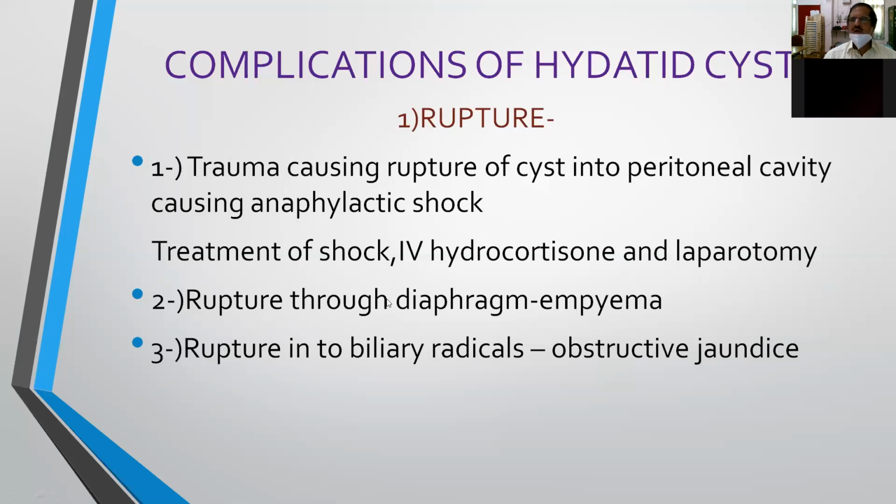Sometimes, very rarely, when the cyst is on the under surface, it may rupture into the common hepatic duct or common bile duct. When it ruptures into the biliary radicals, it will produce obstructive jaundice, which, I already told, is treated by ERCP. We can try to remove all the cyst contents and do a sphincterotomy.